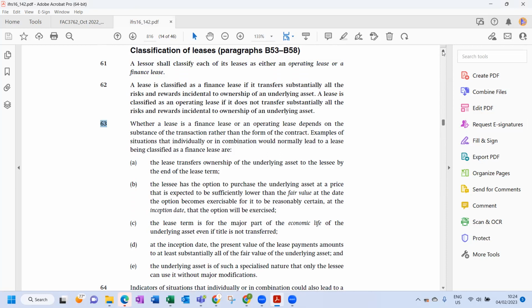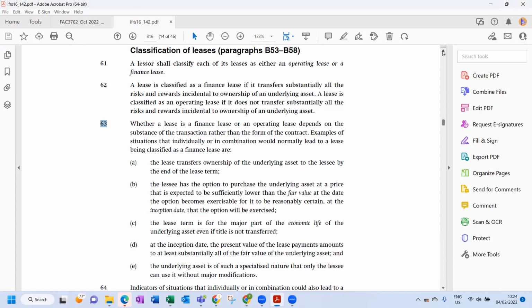So they say in paragraph 61, a lessor shall classify each of its leases as either an operating lease or a finance lease. That is what they're telling you. You have to classify, if you're a lessor, either as an operating lease or a finance lease. Now, if you go to Appendix A, for the new standards, whenever it's an IFRS, that is a new standard. IAS is the old standards. So when you see an IFRS standard, you'll have the normal standard, you'll have Appendix A, you'll have Appendix B, and there may be other appendices as well.